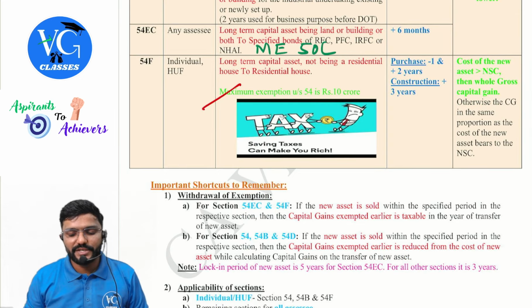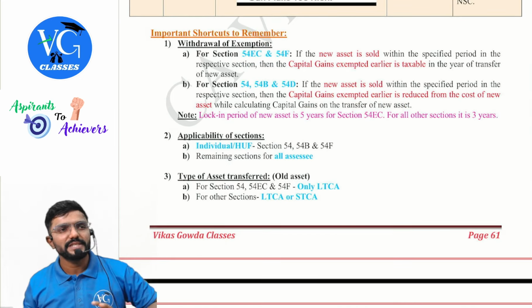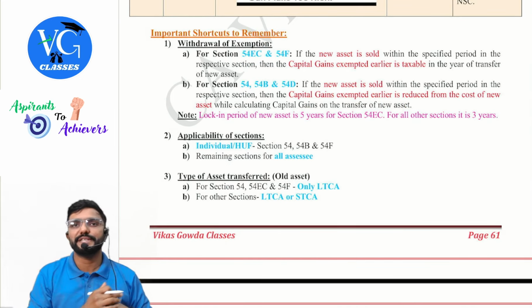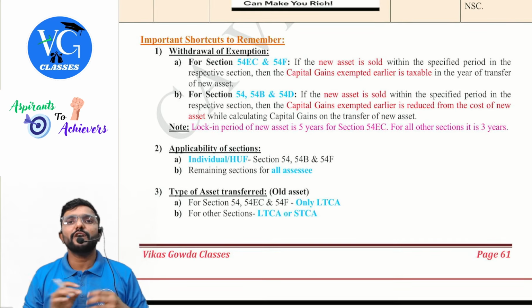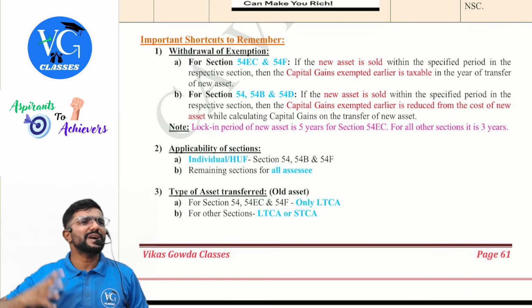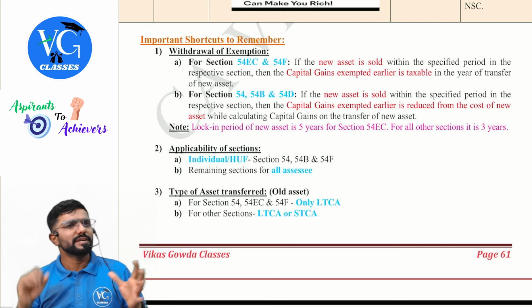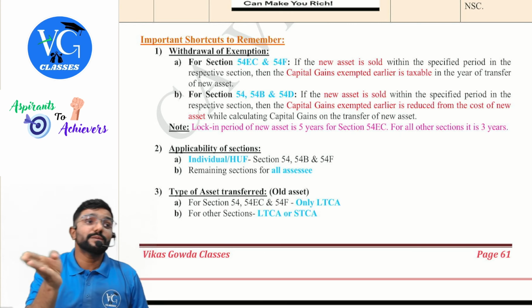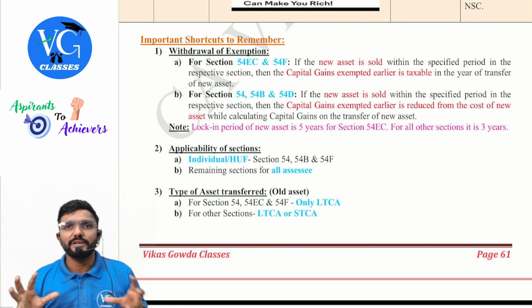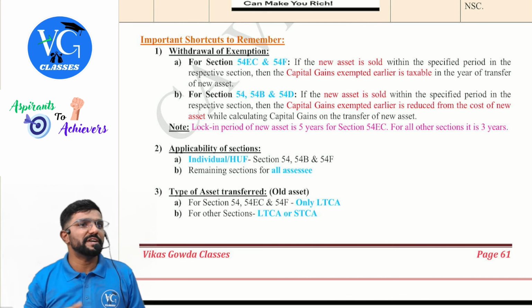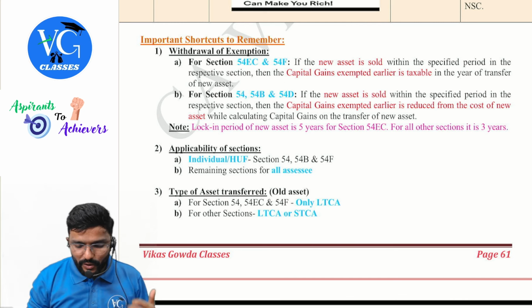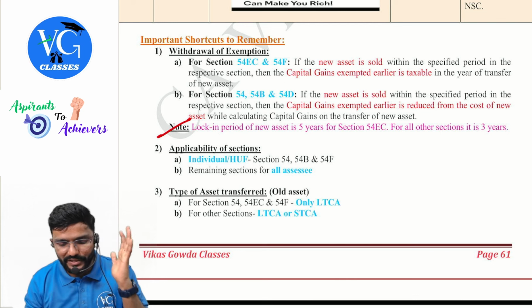Here also the maximum exemption is 10 crore, which we already discussed. Some important points with respect to exemption: withdrawal of exemption means if the new asset is sold within a certain time, then whatever exemption you would have already claimed will be withdrawn. In what pattern it would be withdrawn, we have to see. First, we will see the lock-in period. I have given it as a note, you can see.